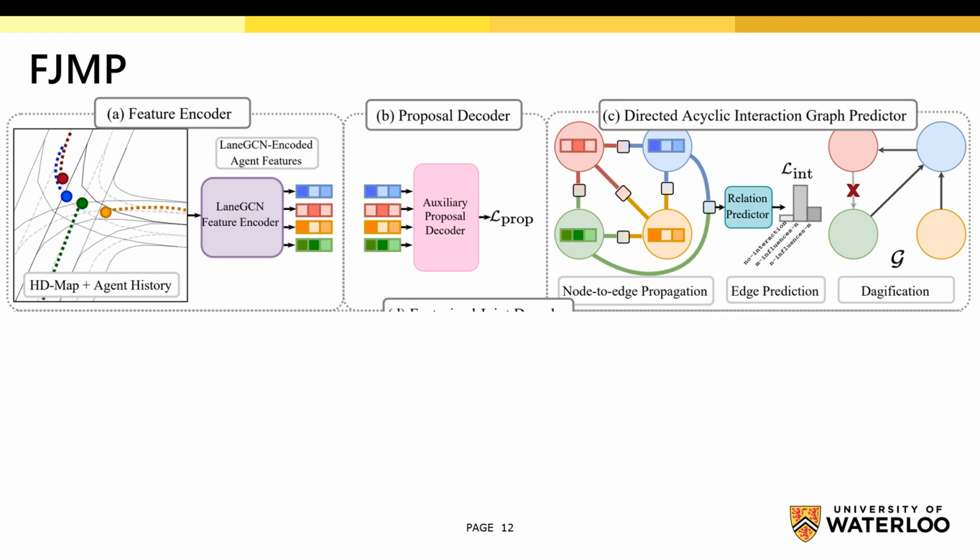For example, for the edge between the blue and green nodes, either blue influences green, green influences blue, or no interaction exists between the agents corresponding to the green and blue nodes. The softmax scores on each edge can then be thresholded to produce a predicted discrete interaction graph. As we require a DAG for factorization, we additionally prune cycles using a classical cycle enumeration algorithm called Johnson's algorithm.